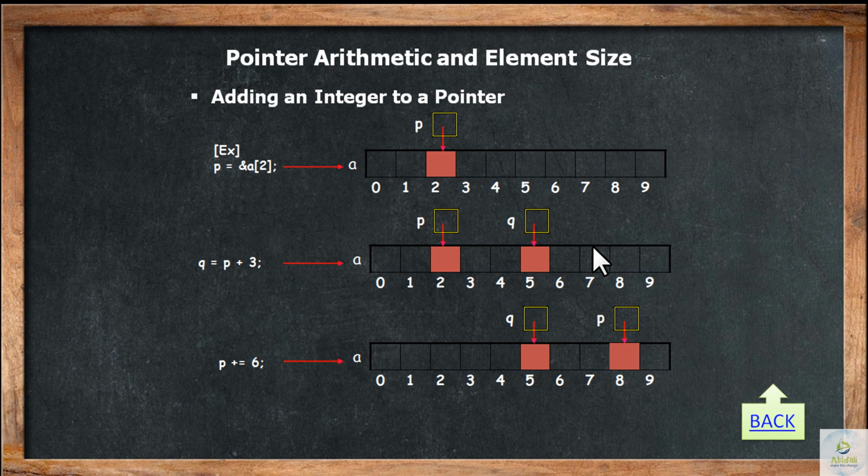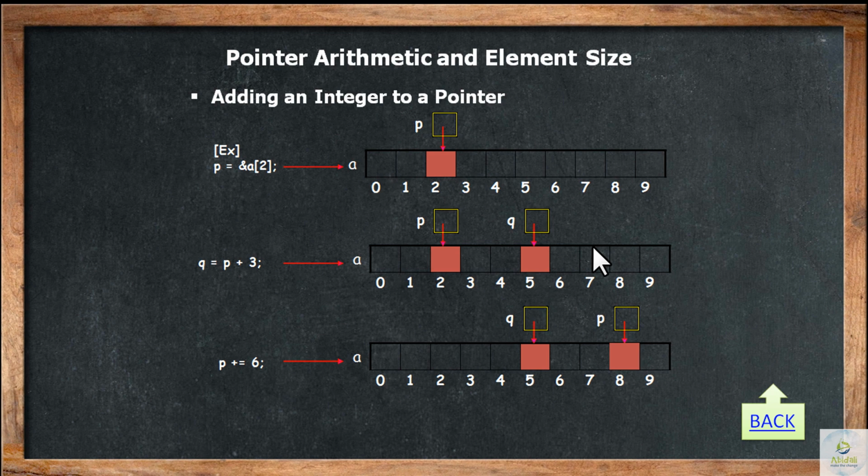Considering an array, the subscript begins with 0 and moves till n minus 1. The total size of the array is 10. The first statement that I write is P is equal to address of A of 2. So P will be pointing to this particular address. Whatever the address may be, we will not worry about it. The next statement: Q is equal to P plus 3.